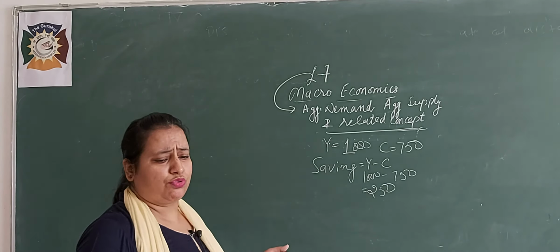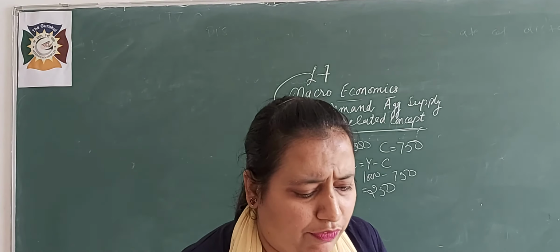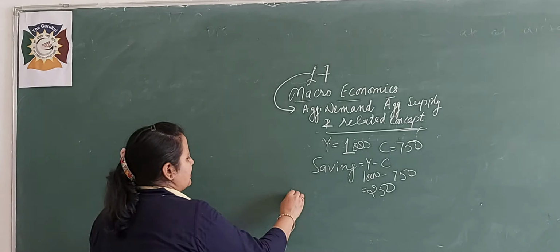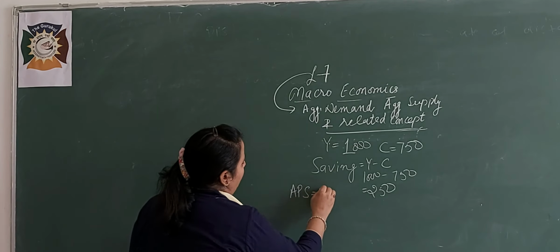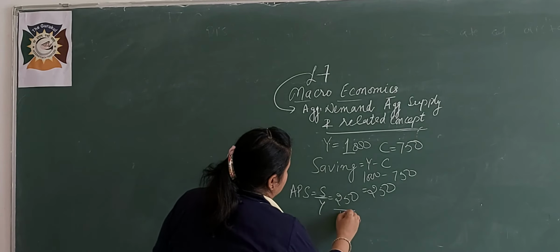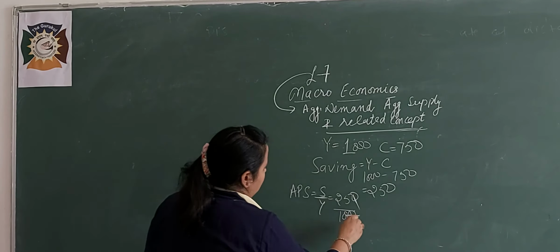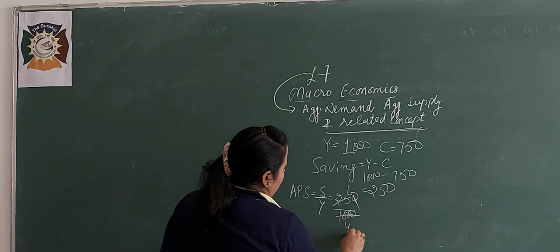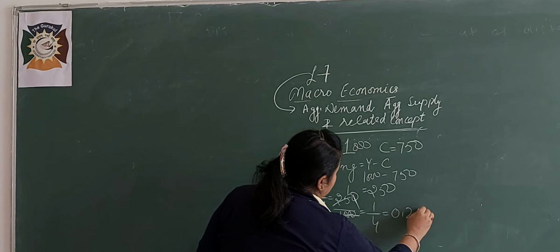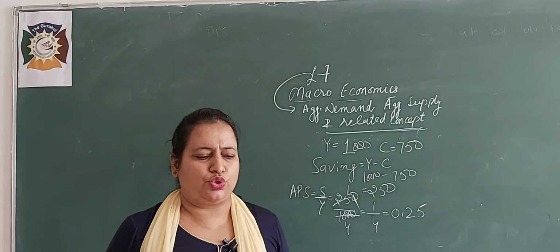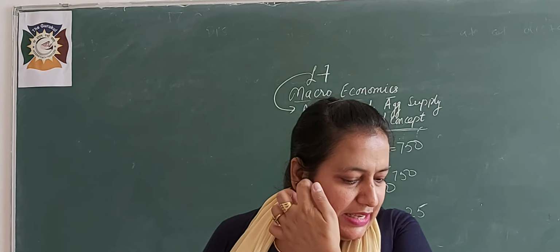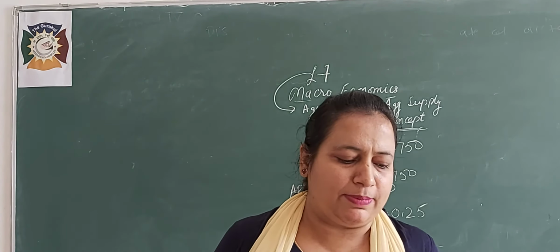Now I have to find APS. The APS formula is S upon Y. S is 250 and Y is 1000, that is 1 by 4, which means 0.25.